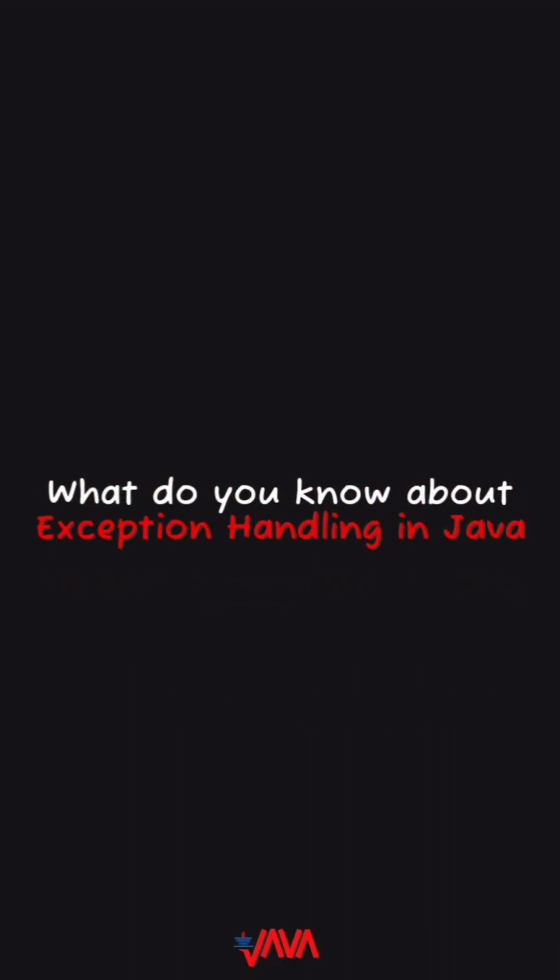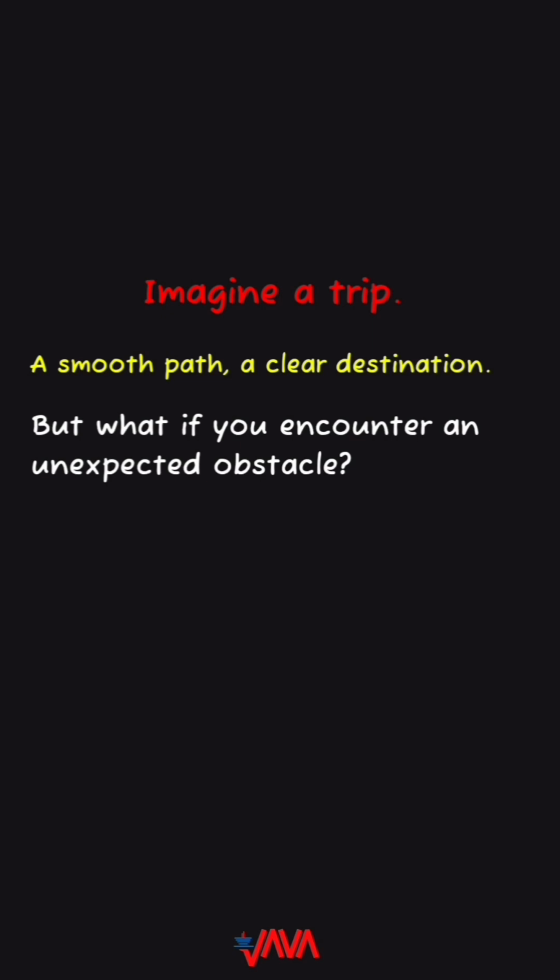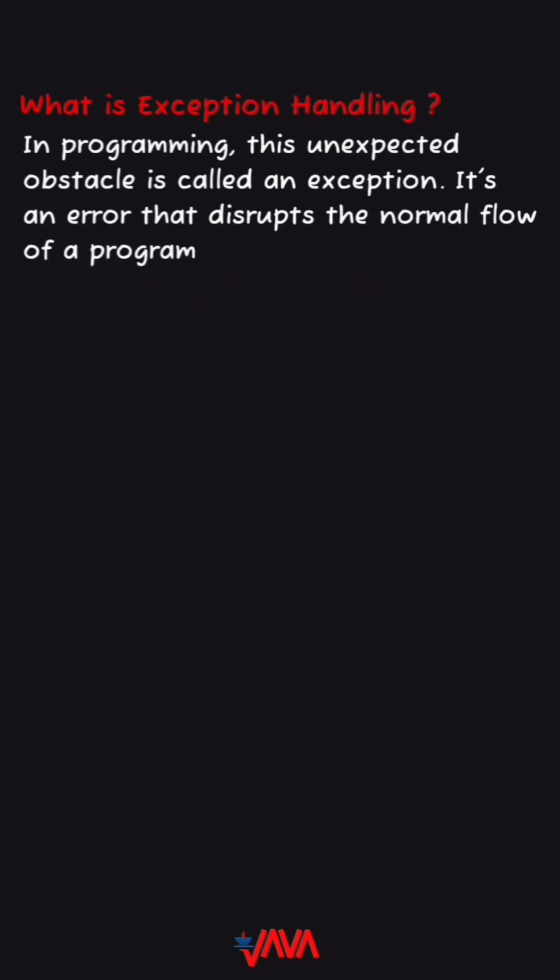What do you know about exception handling in Java? Imagine a trip, a smooth path, a clear destination. But what if you encounter an unexpected obstacle? In programming, this unexpected obstacle is called an exception. It's an error that disrupts the normal flow of a program.